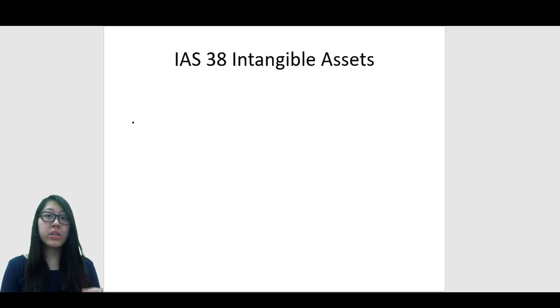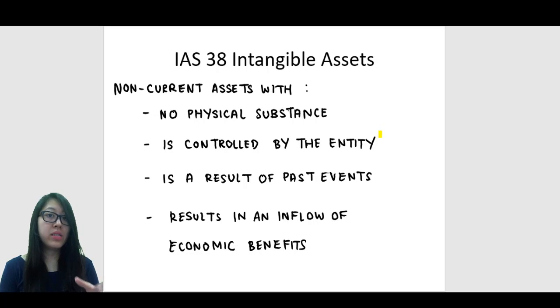Let's first clarify that tangible assets are covered under IAS 16, because IAS 16 is about property, plant, and equipment. Intangible itself means it cannot be touched, it cannot be physically felt. So I've written down that IAS 38 is for non-current assets which have no physical substance, meaning you cannot actually feel the asset, because there is no physical substance.